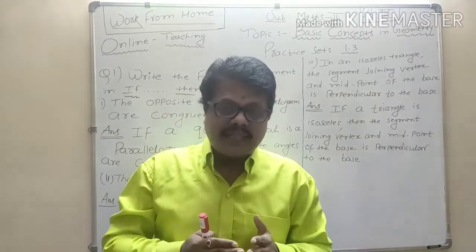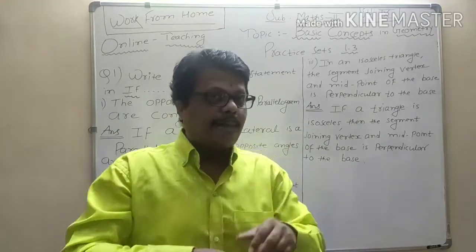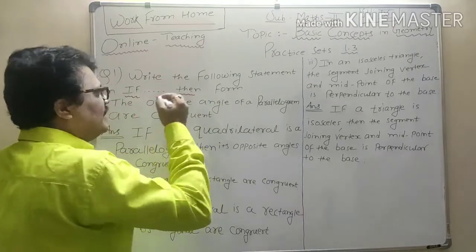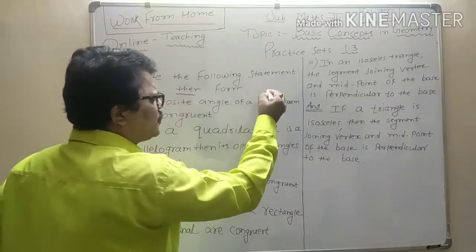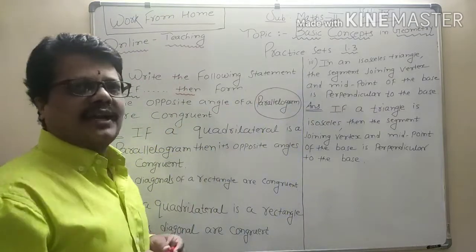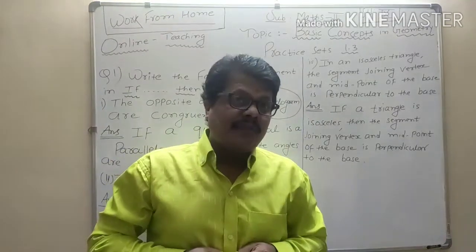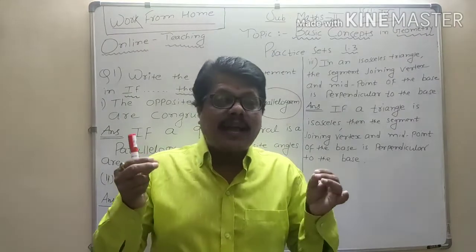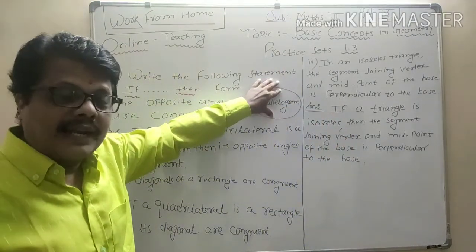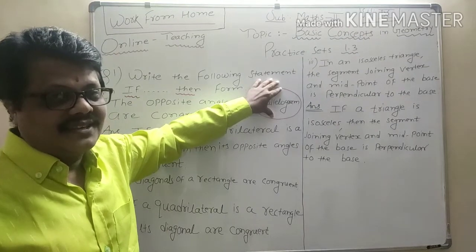As I explained in the beginning, apply the logic. So in the given question you have to mark, they are talking about which geometrical figure? They are talking about a parallelogram. So as we all know, a parallelogram is a quadrilateral. So mark it, this one, parallelogram. Now a parallelogram is what? It is a quadrilateral.